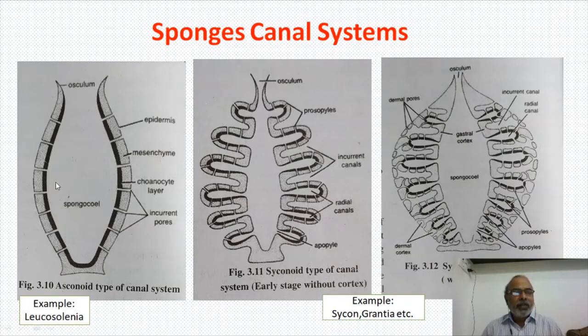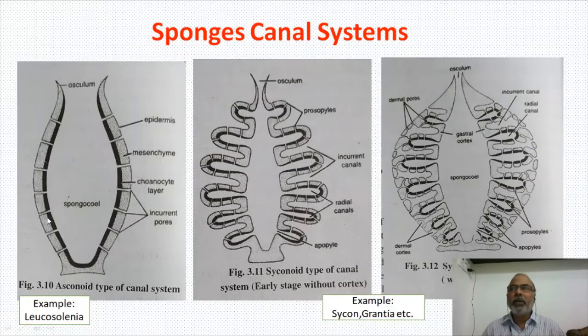You see, the asconoid type of canal system is very, very simple. There are many apertures called ostia, so let me concentrate on only one. The ostium directly opens into the spongiocele, and the spongiocele directly opens outside through the osculum. Water from outside enters the ostia, spongiocele, osculum, and goes outside.